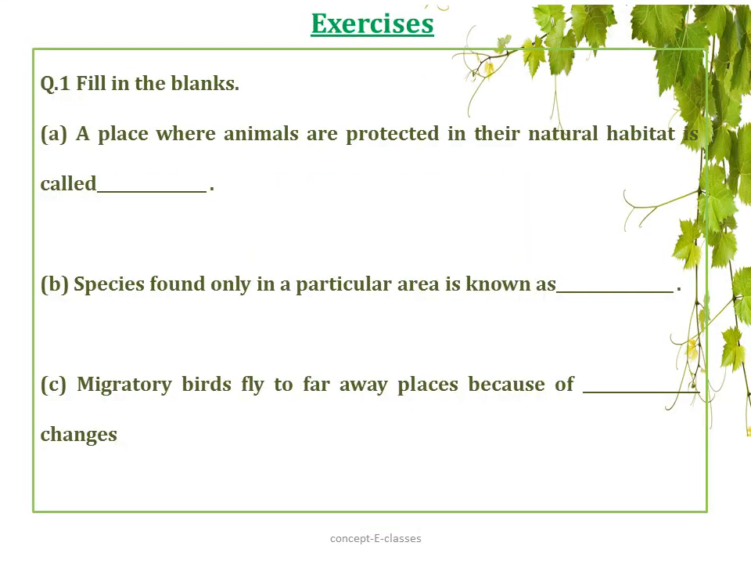Question number 1. Fill in the blanks. A. A place where animals are protected in their natural habitat is called wildlife sanctuaries. Wildlife sanctuaries are the areas where wild animals are protected in their natural habitat. B. Species found in a particular area is known as endemic species. They are not found anywhere else.